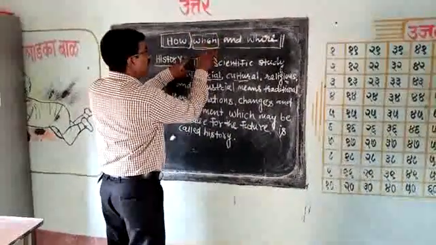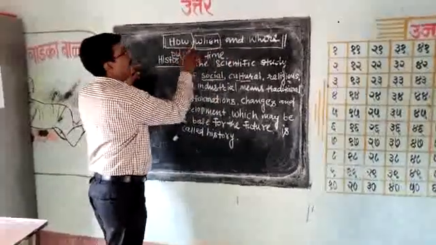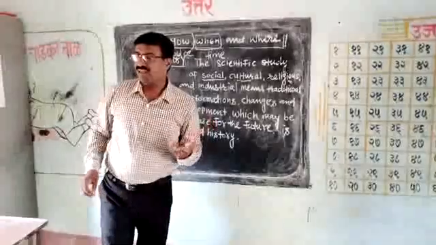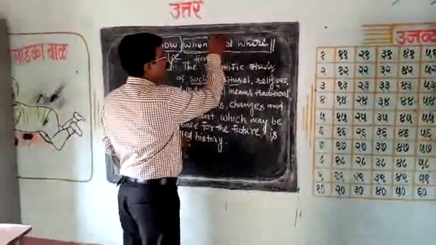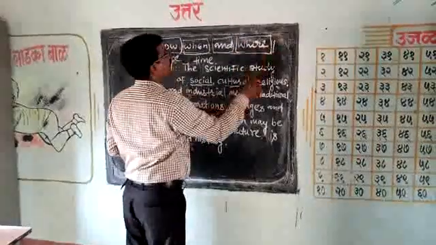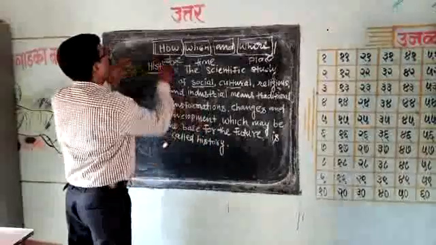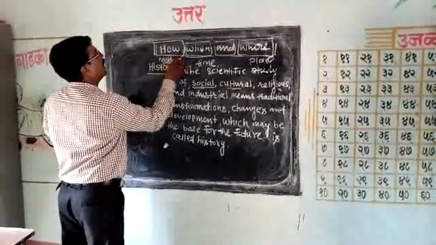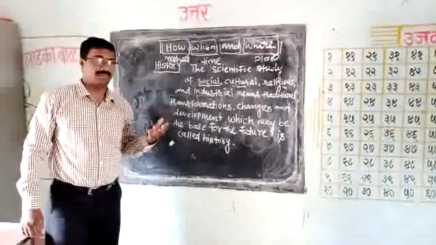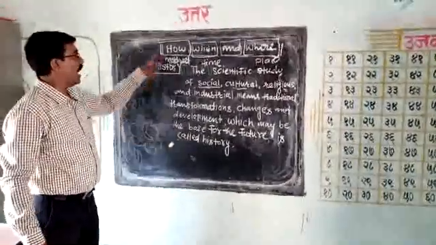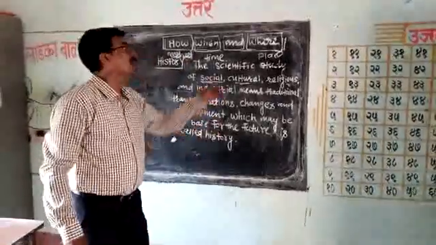When indicates the time, where indicates the place, and and is the conjunction, it is the grammatical part, that's why it is not necessary for us. Where indicates the place. How indicates the method or way, the manner of changes. For example, in our Hindi language, how, कैसे, when, कब, and where, कहाँ.